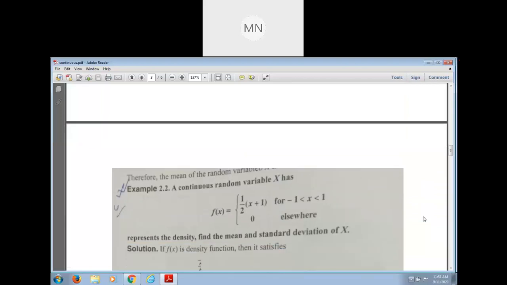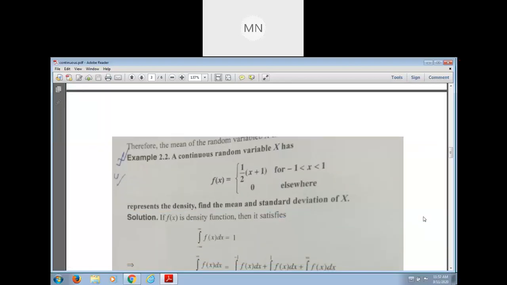Let me discuss an example. A continuous random variable x has the value half of x plus 1, that is, x takes values in the open interval minus 1 and 1.